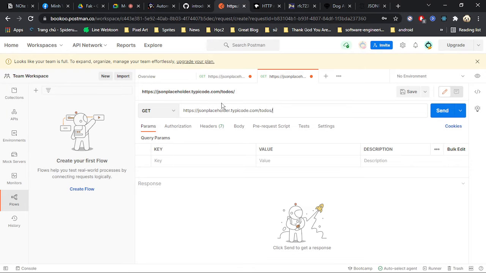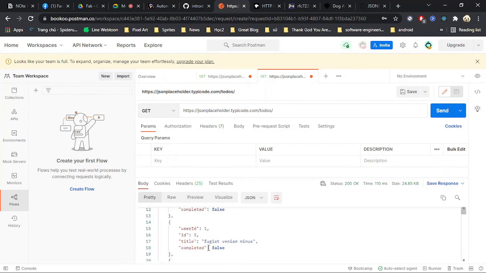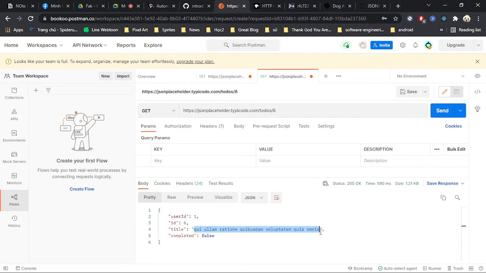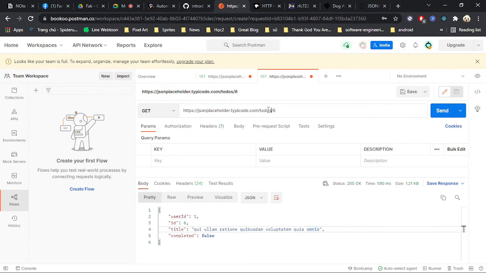This will send the request to get a specific to-do from this domain API, like the number 6. And this is really how we send a request to a RESTful API. This is the method I mentioned before, the HTTP verb GET, and it says to get the to-do number 6 from this domain.